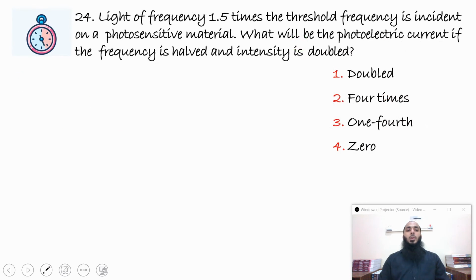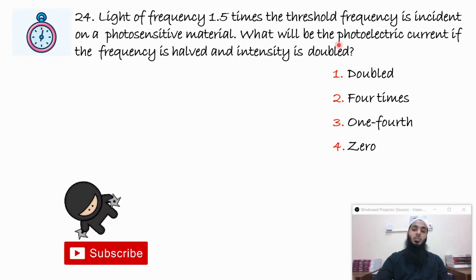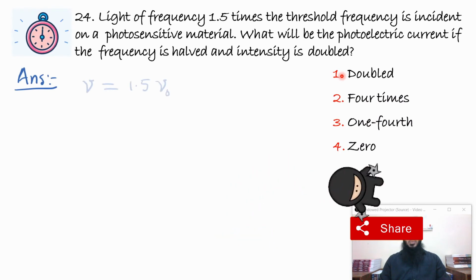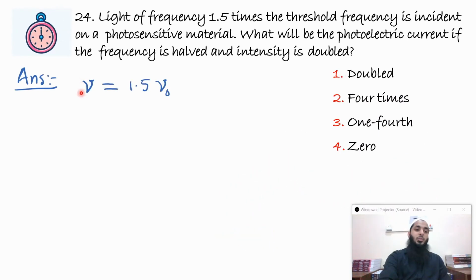Okay. Light of frequency 1.5 times the threshold frequency is incident on a photosensitive material. What will be the photoelectric current if the frequency is halved and the intensity is doubled? Now again, here frequency is halved is a very important thing, but the intensity is doubled is only given to fool you people. Okay. Now what happens, you will see the frequency of the light was 1.5 times the threshold